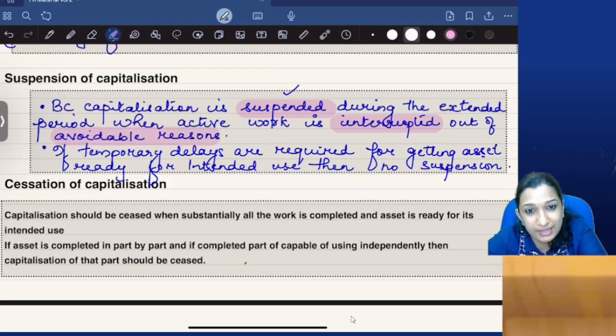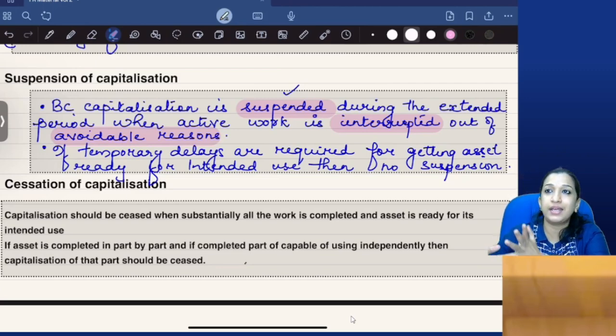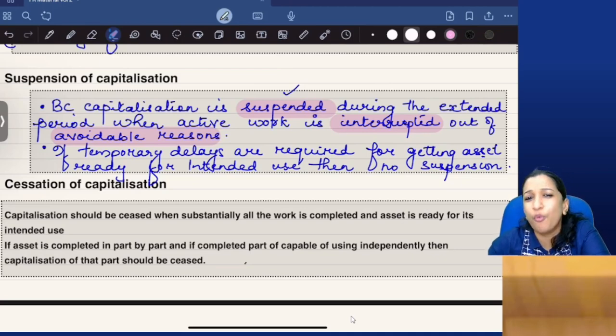You could have avoided that early. Example, there is a labor strike and 2 months work has not happened. In the study material example, they have given that we need a heavy plant and machinery to continue the work, but it was shifted to another site. We need that asset back to continue the work. So all these are avoidable reasons. So work is not happening for 2 months means that is to be suspended.